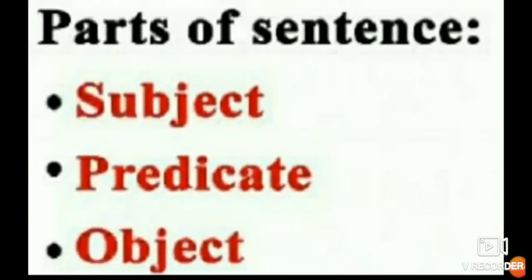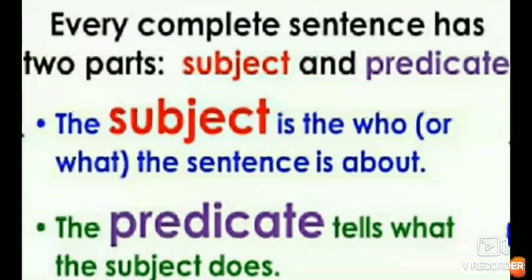You can see the parts of a sentence. The parts of a sentence are subject, predicate and object. Let me explain what is subject, what is predicate and what is object. Every complete sentence has two parts: first of all, subject and predicate. So what is subject and what is predicate? The subject is who or what the sentence is about, and the predicate tells what the subject does.